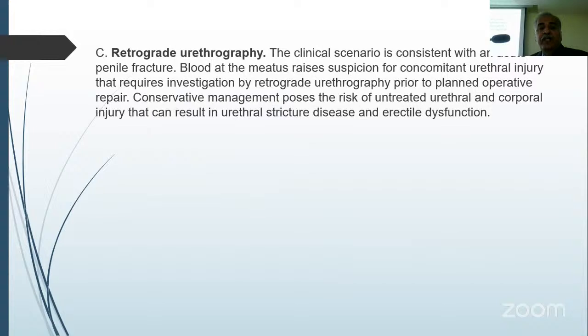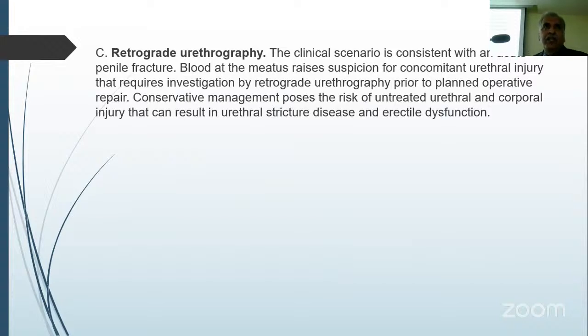Consistent with acute penile fracture, blood at the meatus raises suspicion for concomitant urethral injury that requires investigation. Conservative management poses the risk of untreated urethral and corporal injury that can result in complications. So very important. Many of these patients who have associated urethral trauma in fracture penis develop urethral stricture disease later, right? Erectile dysfunction is fine, everybody knows. But urethral stricture disease, so you need to take a proper history in these patients.